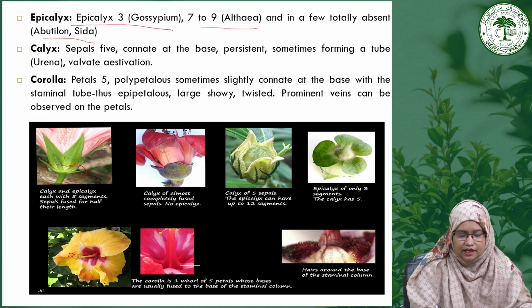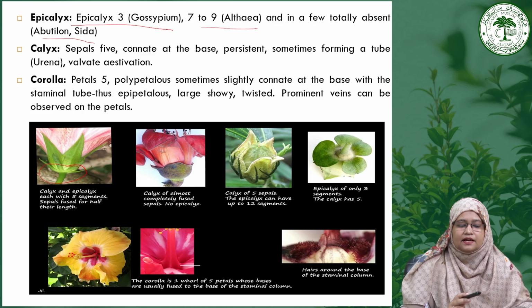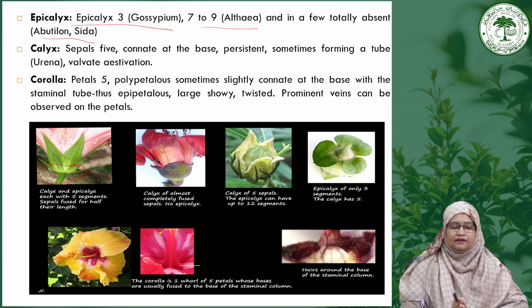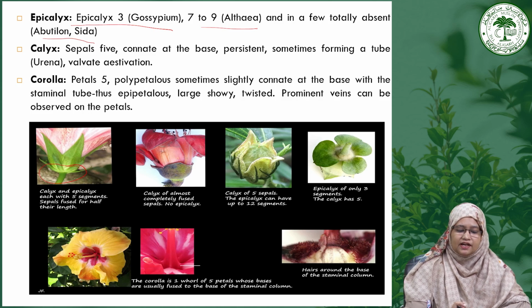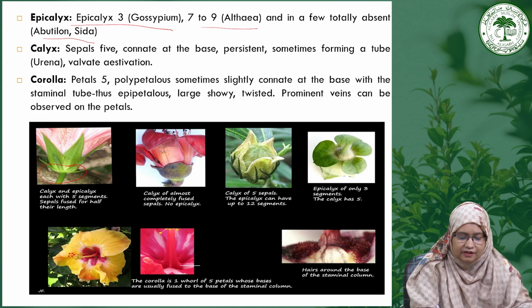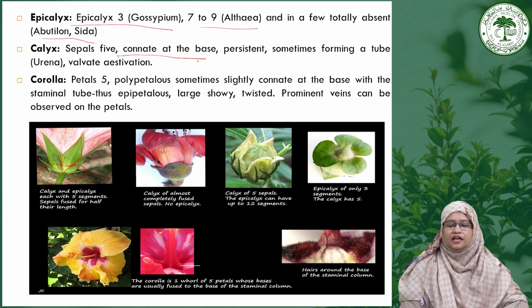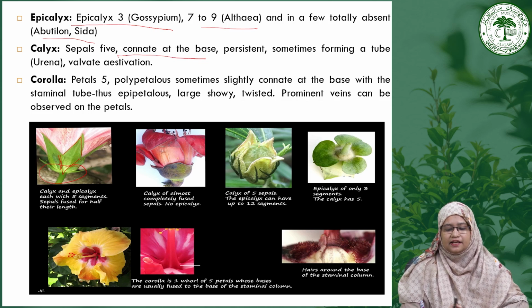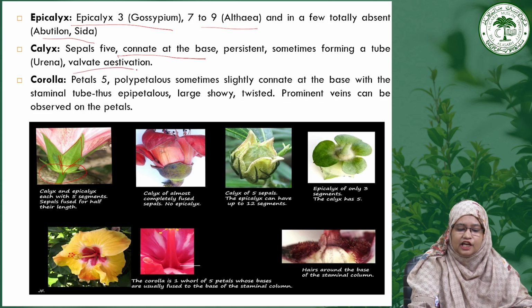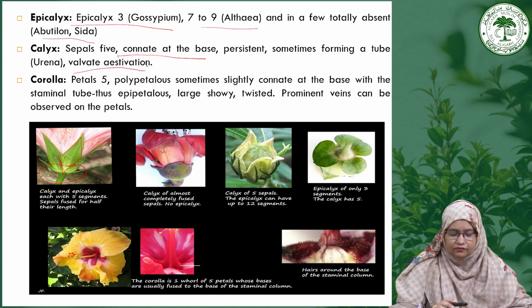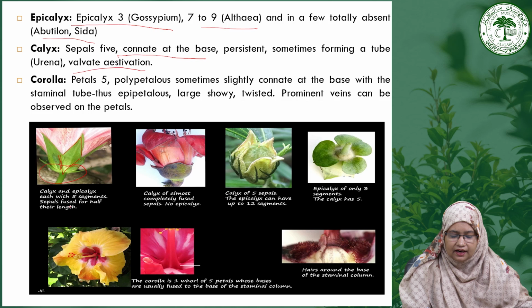So these are the epicalyx, which you can see from here. Then the calyx: generally the sepals are 5 in number. They are connate at the base. You can see from this particular image that half of the calyx is united and half is free. So they are connate at the base, persistent, and sometimes forming a tube, as in Urena. They generally show the valvate type of aestivation. So they may be half fused or completely fused.